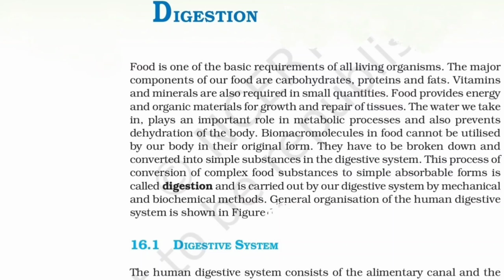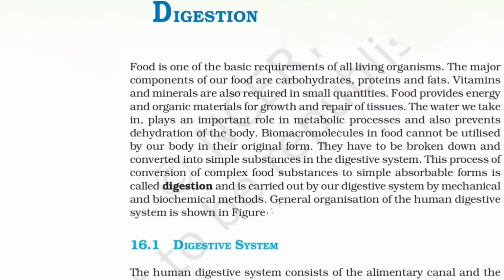So the complex food will be broken down into simple molecules, and this process will be called digestion. Now, the first digestion occurs by mechanical churning in the mouth with the help of teeth, and then the biochemical method, which starts from the mouth and ends at the intestine.